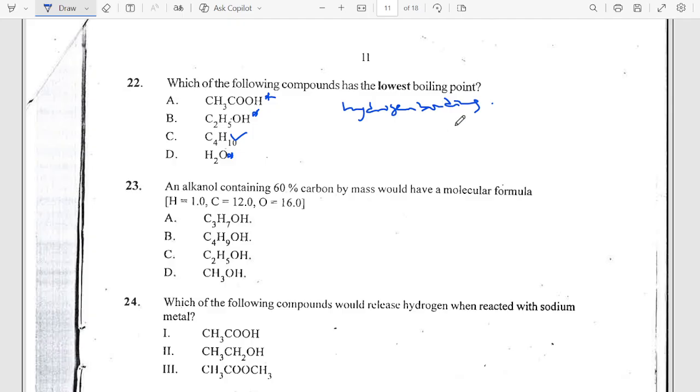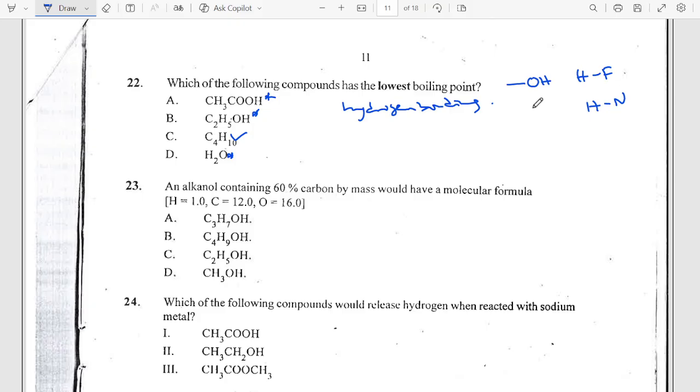Now you may be asking, how do I know compounds that exhibit hydrogen bonding? Any compound where hydrogen is bonded to oxygen, or hydrogen is bonded to fluorine, or hydrogen is bonded to nitrogen exhibits hydrogen bonding, and their boiling point is quite high.